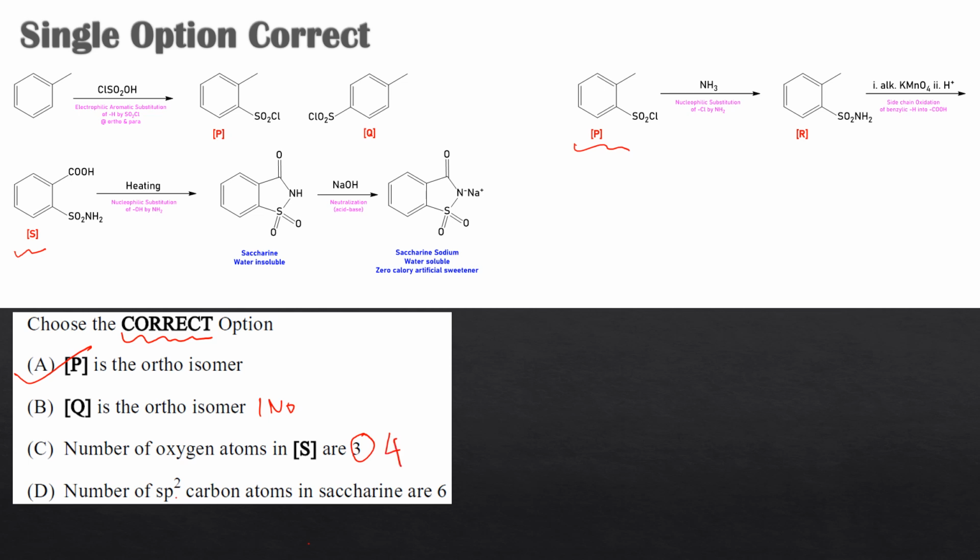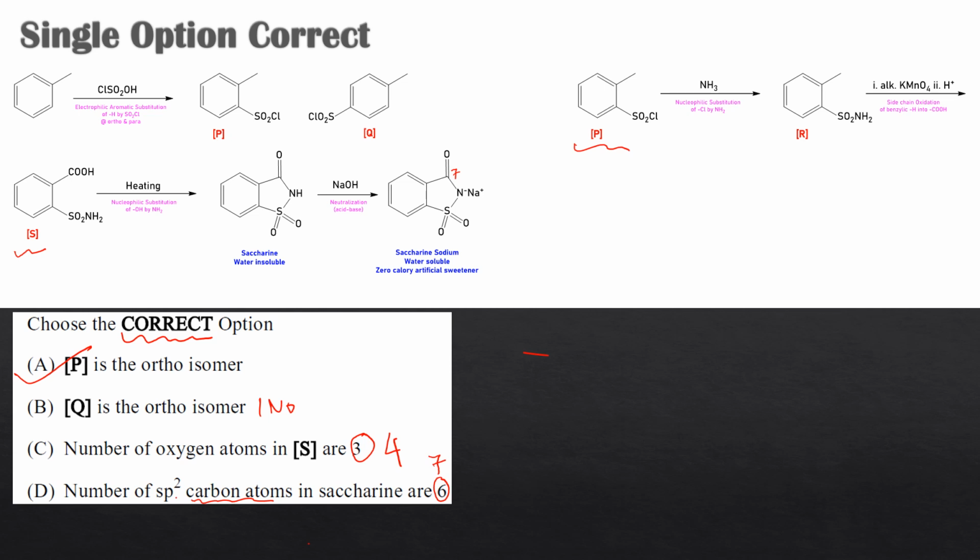Number of sp2 hybrid carbon atoms in the saccharine are 6. In the saccharine molecule, you are having all the benzene ring carbons, which are sp2 hybridized. So there are 6 carbons over there. Then there is the 7th carbon, which is sp2 hybridized. They asked only about the carbon atoms. Sulfur, nitrogen and all, they are not saying, so this was not 6, this was actually 7. So that was the question about the saccharine.